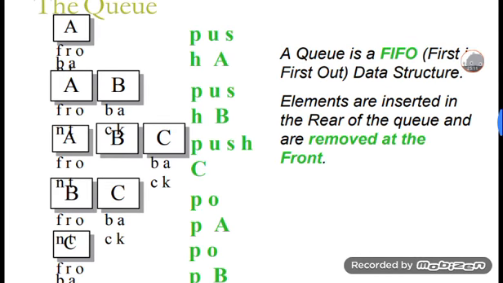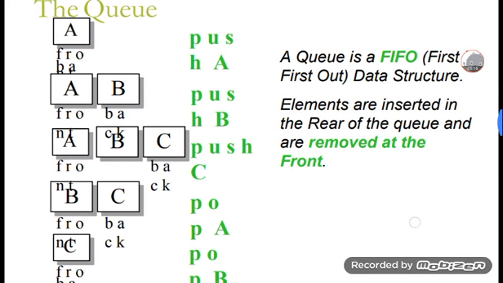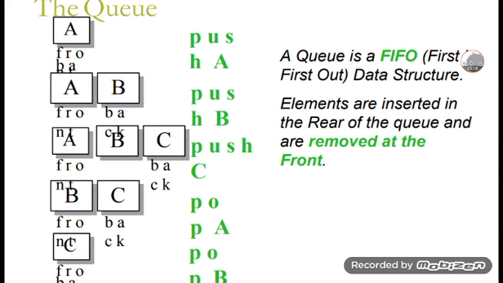In this, a queue is first in first out. In a queue, which is having a queue part, a queue is a first in first out data structure. Elements are inserted in the rear of the queue and removed at the front only. Rear means a tail. Elements are inserted in the rear part only. Elements are removed at the front part only.